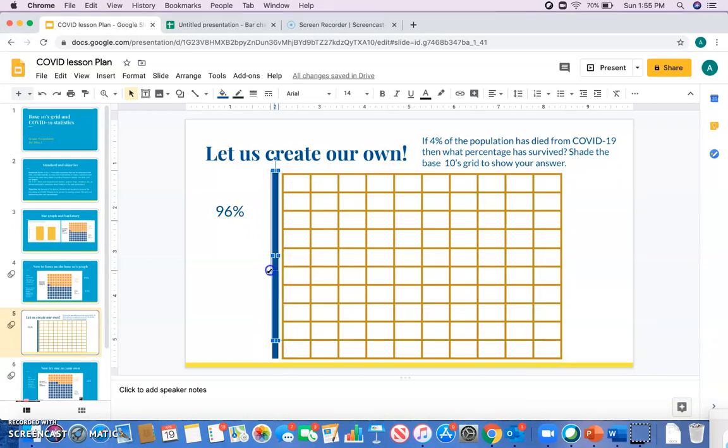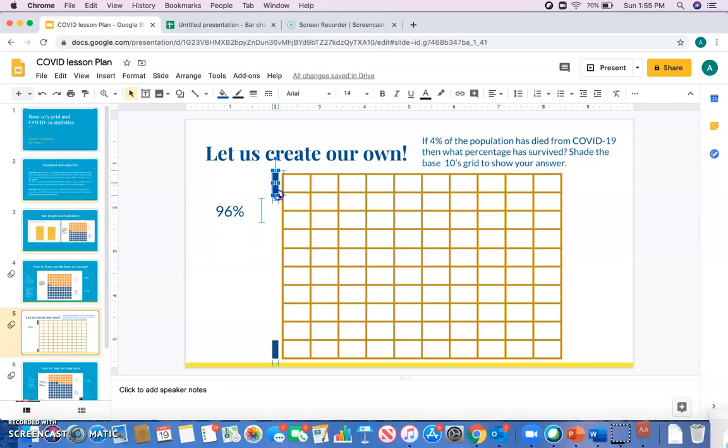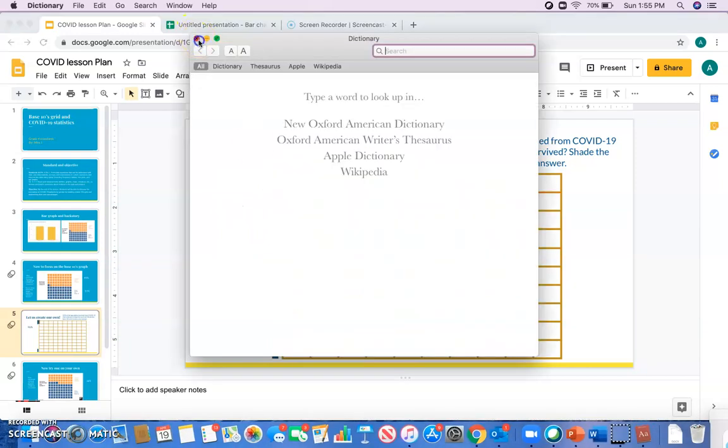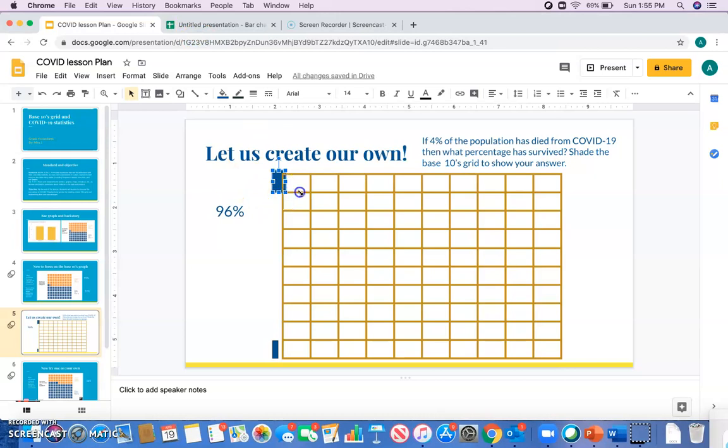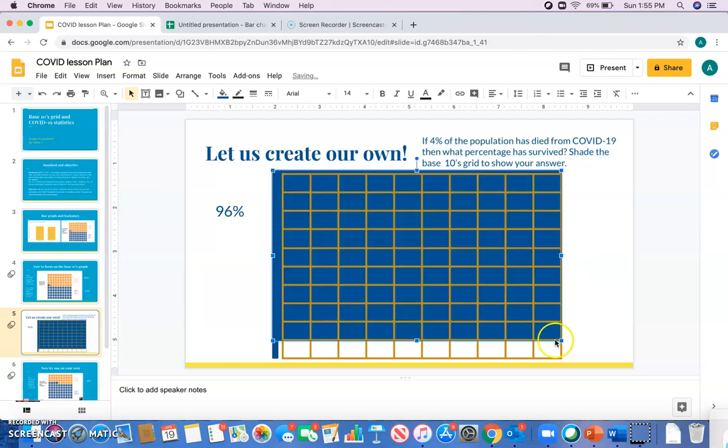Okay, so now let's shade this graph, right? So we know that the 9 is our rods. So let's go 10, 20, 30, 40, 50, 60, 70, 80, and 90. So we have 90% shaded there. So now let's get our 6.